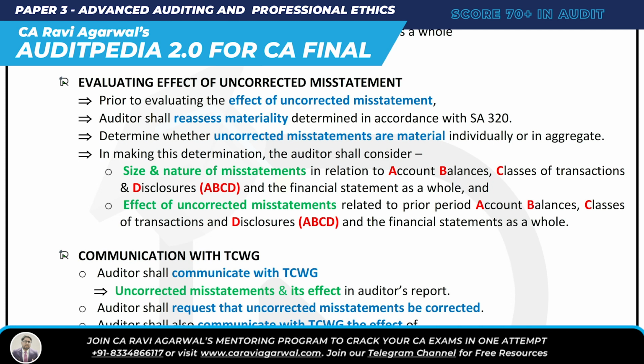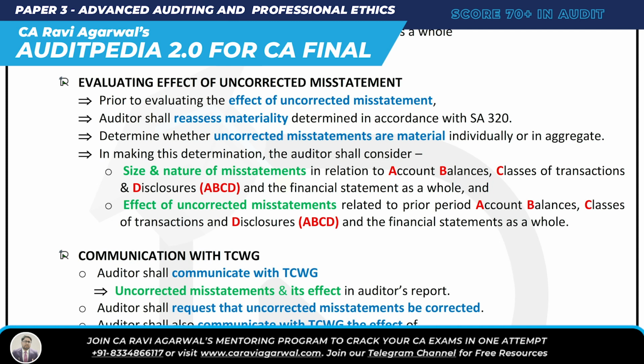Is the misstatement corrected or not corrected? No. So for the uncorrected misstatement, what is its effect? Prior to evaluating the effect of uncorrected misstatements, the auditor shall reassess materiality determined in accordance with SA 320. Then determine whether the uncorrected misstatements are material, individually or in aggregate. So I'll check whether the uncorrected misstatements are material, individually or in aggregate, right?